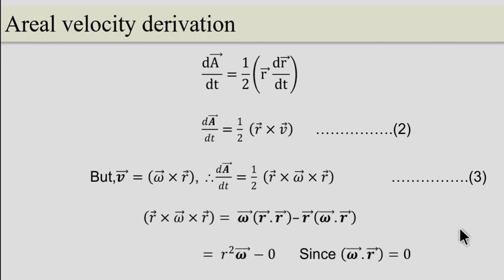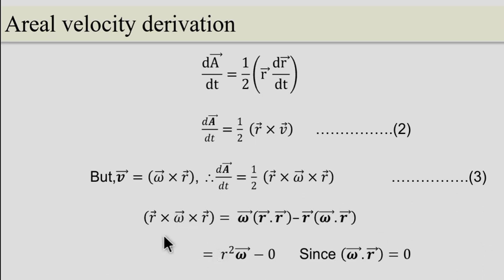We can also use the dot product property, that a dot b is equal to ab cos theta, where theta is the angle between a and b. In the same way, the angle between the angular velocity and the position vector is exactly 90 degrees. Since cos 90 is 0, the term omega dot r is equal to 0. The whole term becomes 0.